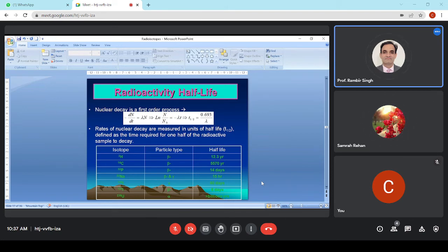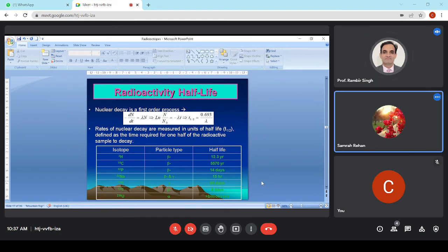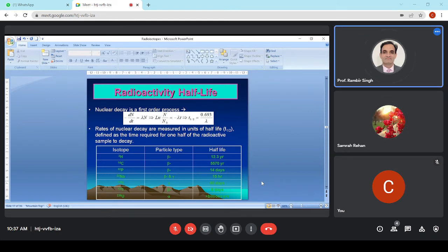Carbon dating is based on the concept of half-life of the element. Half-life means the rate of nuclear decay, the time required for one half of the radioactive sample to decay. Let's try to understand.